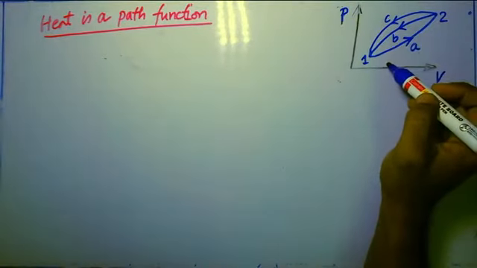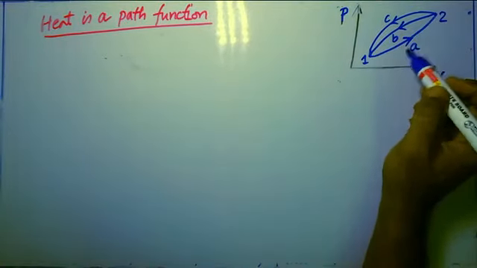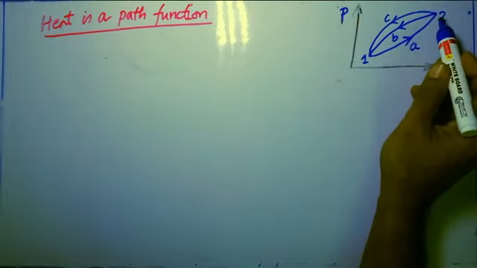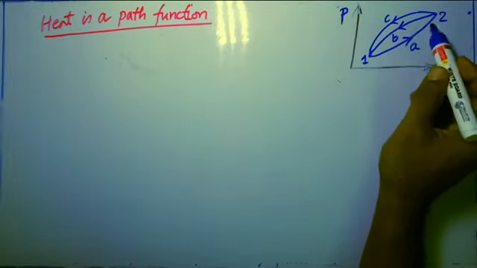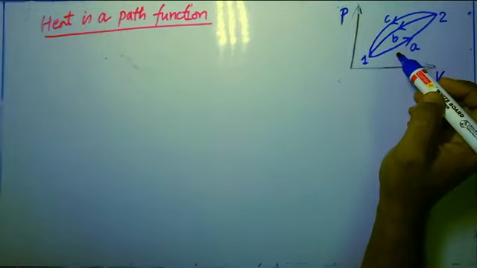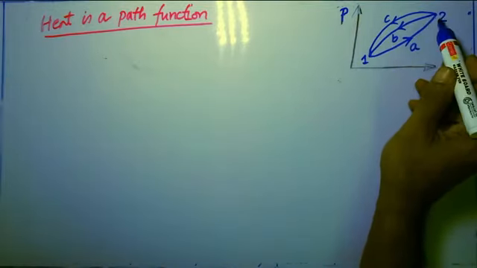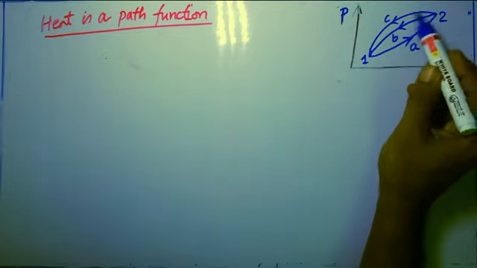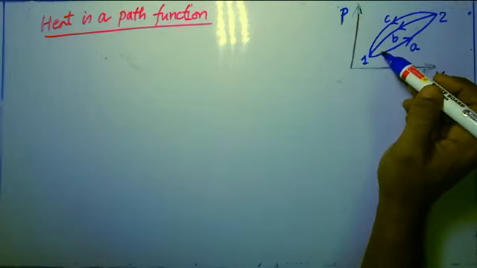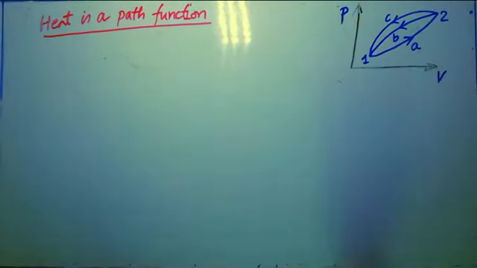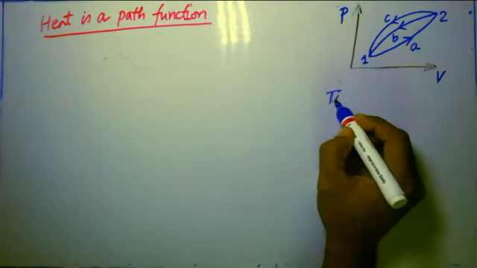One is 1 to 2 following a path A, then 2 to 1 following a path B. It is a cycle, and just like the previous video, 1 to 2 following the path A and 2 to 1 following the path C is also a different cycle.